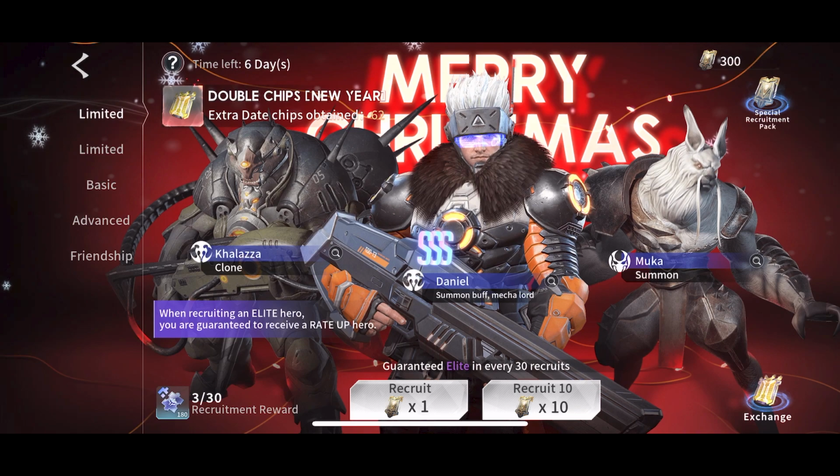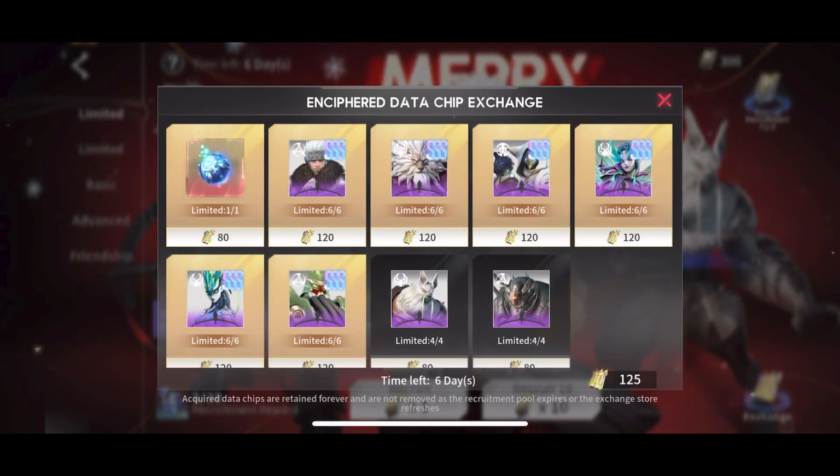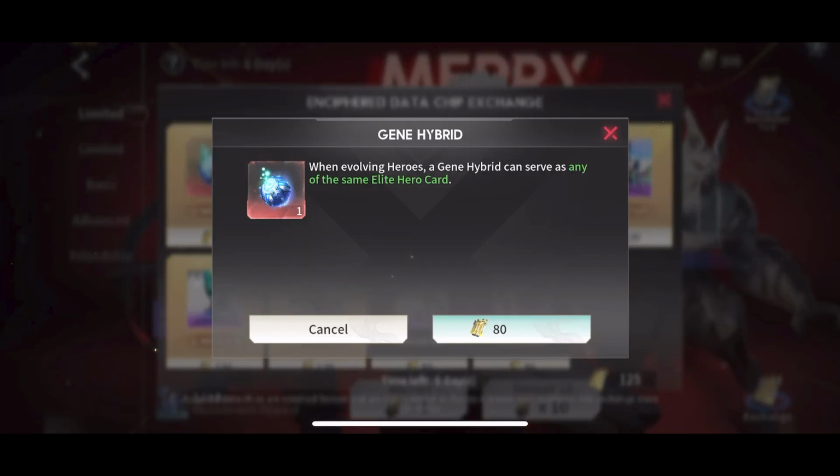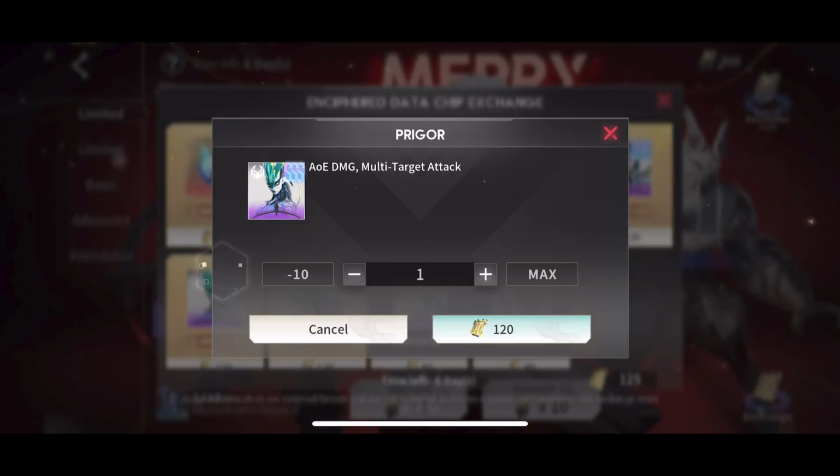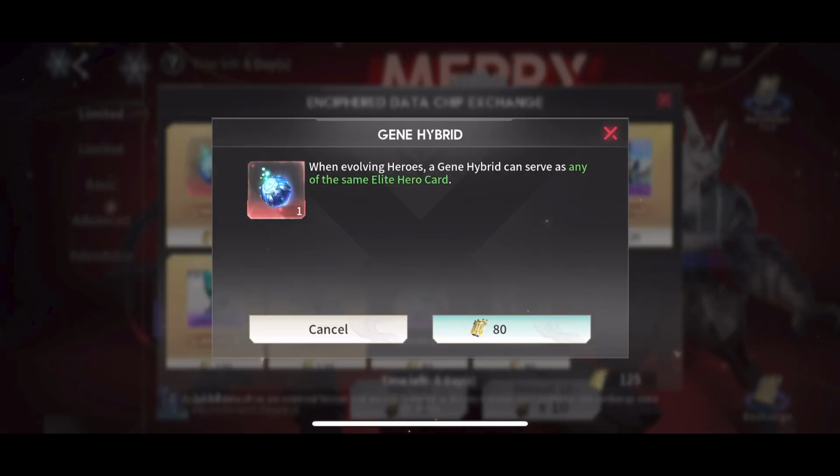The reason why I'm doing that personally is because over time gene hybrids are just cheaper, versus if I want to go upgrade another triple S hero, I would rather use those chips on them and their copies versus Daniel. Now because he's at immortal, I need 2 copies just to upgrade him from immortal 0 to immortal 1, immortal 1 to immortal 2. It's 2 copies of the same hero. So versus spending 120 to do that, I know it sounds weird, but I would rather spend the 160, which is here.